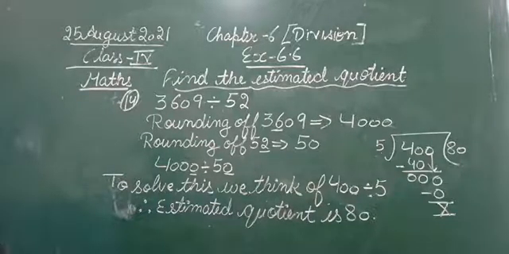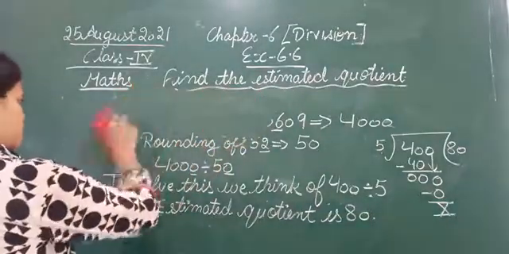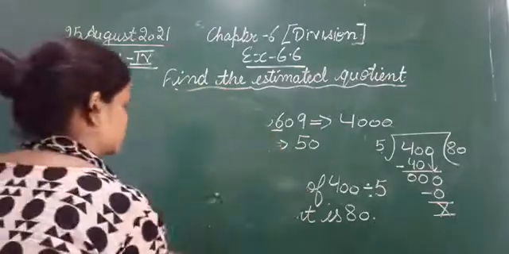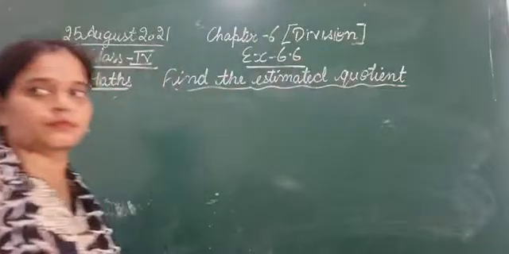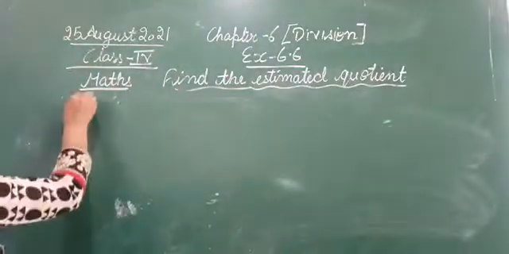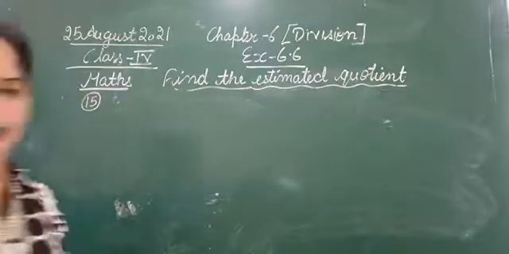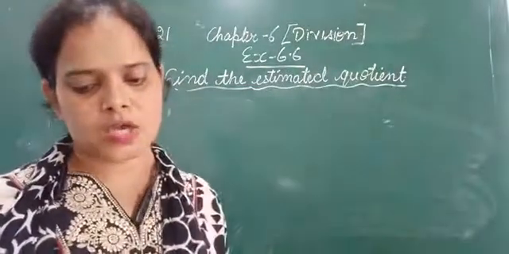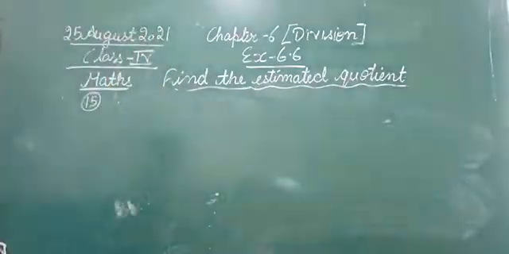You can pause your videos and note it down in your notebooks. Moving next to question number 15. Now we will move to the next question, question number 15. The question is 4,830 divided by 23.